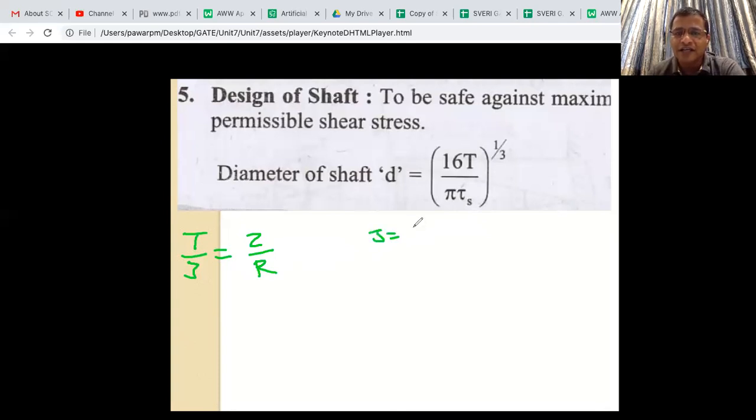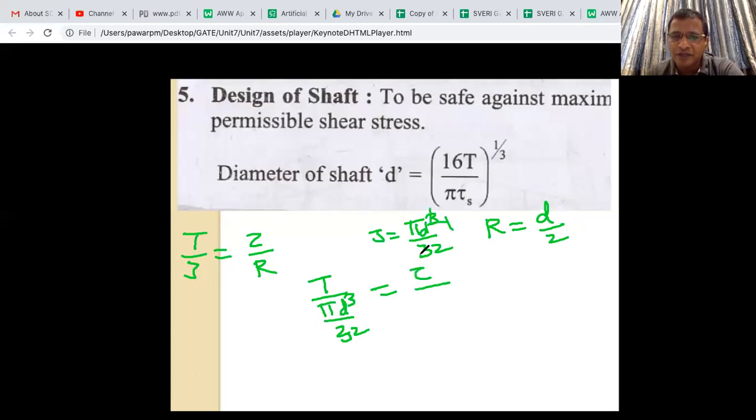So what is J? It is pi d cube by 32, whereas R is nothing but diameter divided by 2. If you substitute this, what you get is T by pi d cube by 32 is equal to tau, sorry, not d cube, pi d raised to 4 by 32, divided by d by 2. And what we are interested in is a diameter related term.